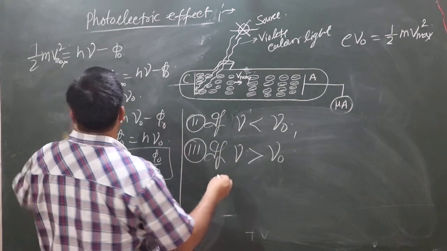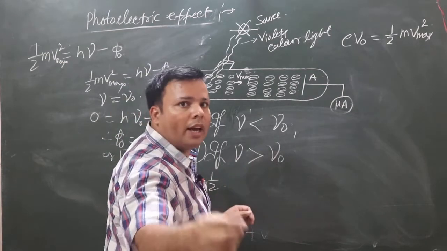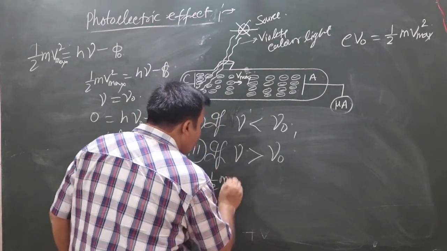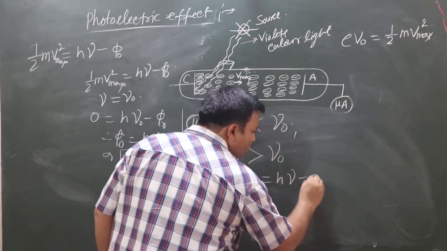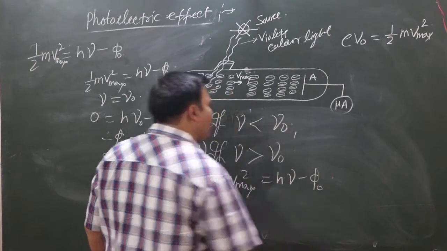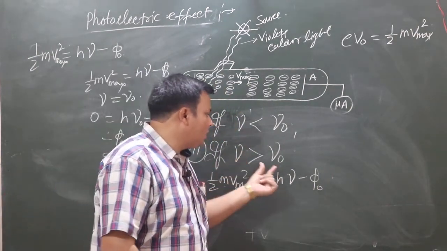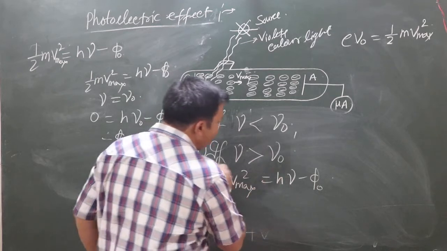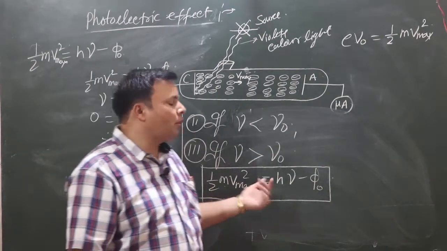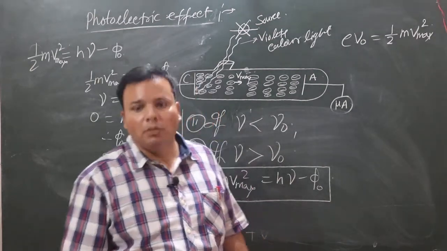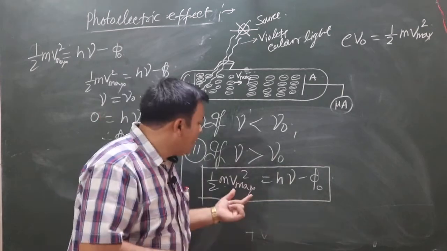Okay, we can say half m v max square is equal to h nu minus phi naught. If the incident frequency is greater than the threshold frequency, then electrons will also be emitted from the metal surface, which means the photoelectric effect must occur.